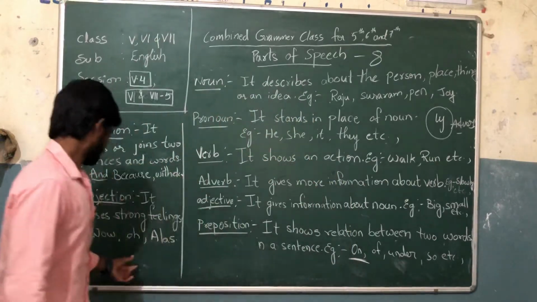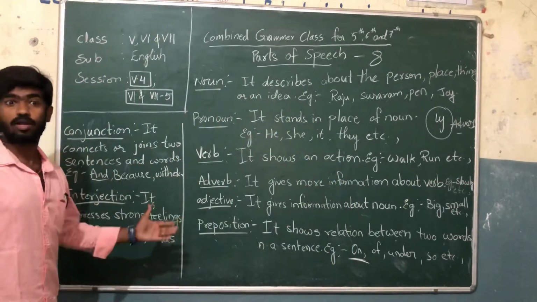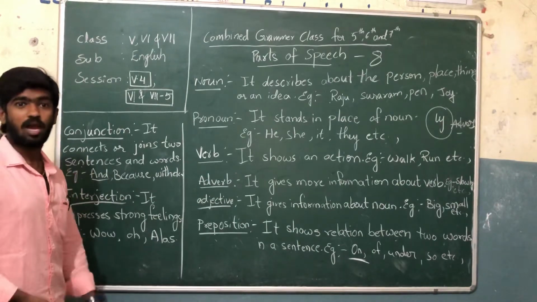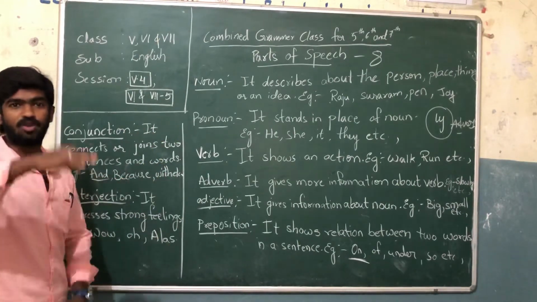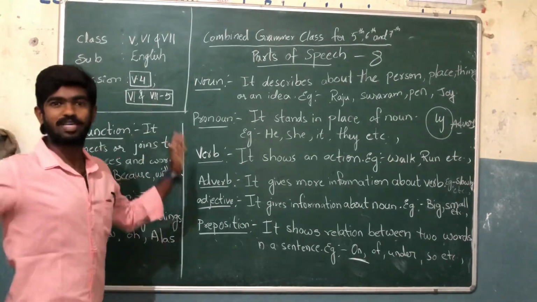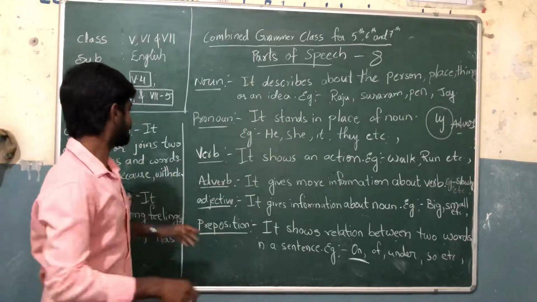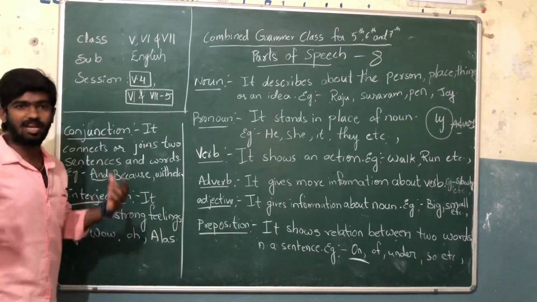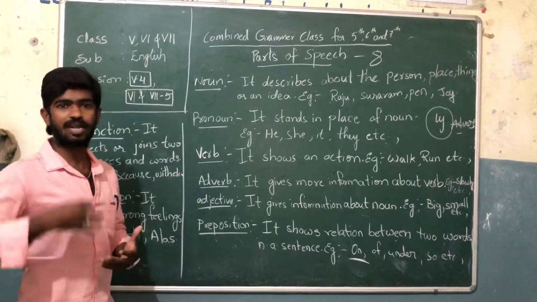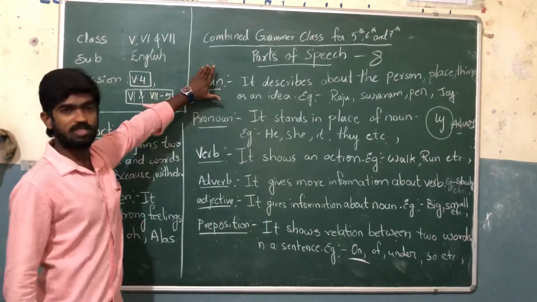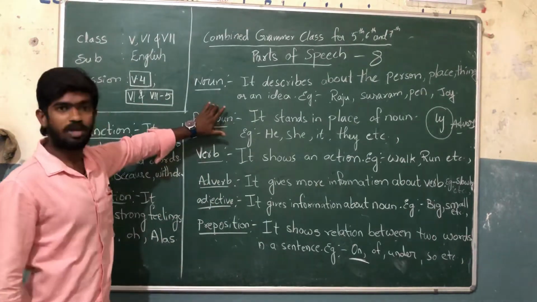Sometimes you say, "Oh wow, really, it's fantastic." "Alas, we have lost a match." "Alas, we won the match." Or if you won the game, we express, "Oh hooray, hooray." So these are some expressions that come under the interjection, strong feelings that we get suddenly and emotionally. These are the 8 parts of speech that are very important in English grammar.